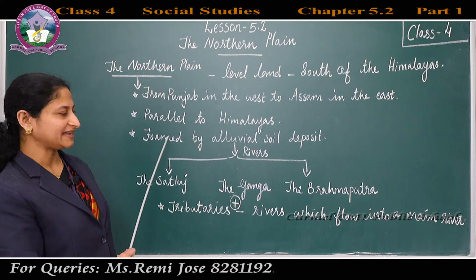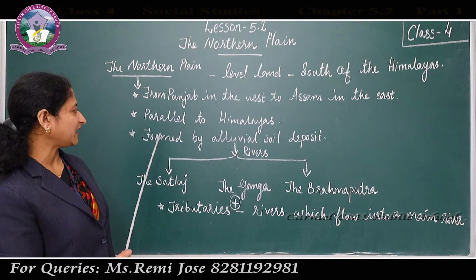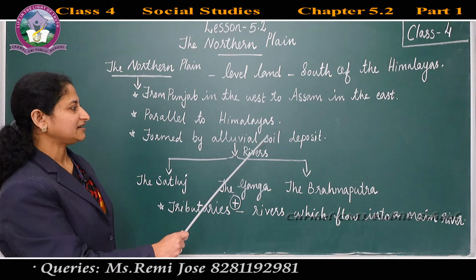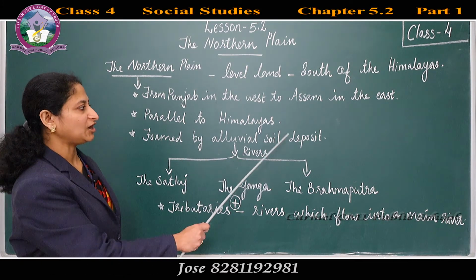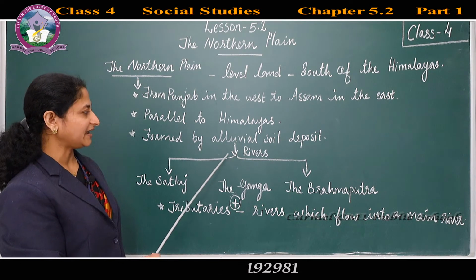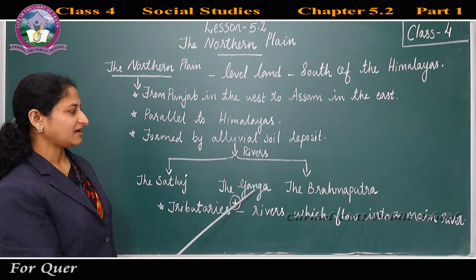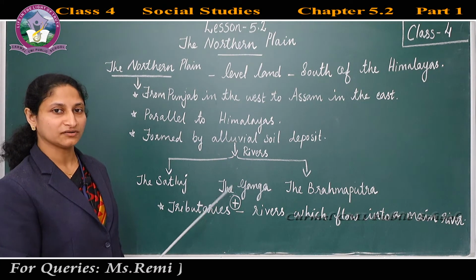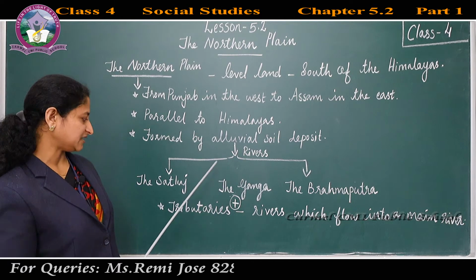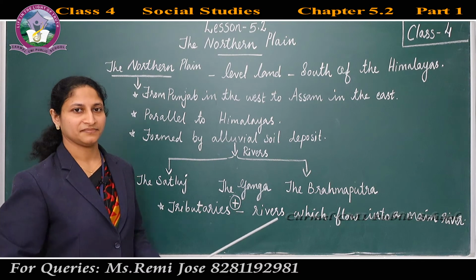It is formed by the deposition of alluvial soil by three great rivers, namely the Satluj, the Ganga, the Brahmaputra and their tributaries. Tributaries are rivers which flow into a main river.